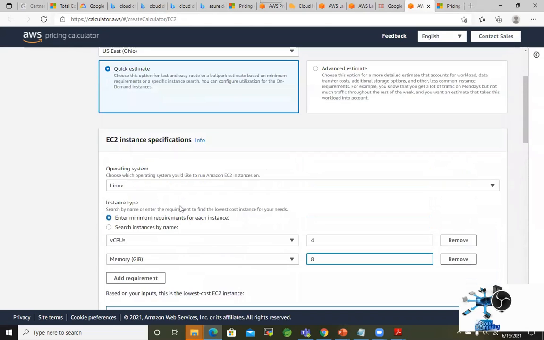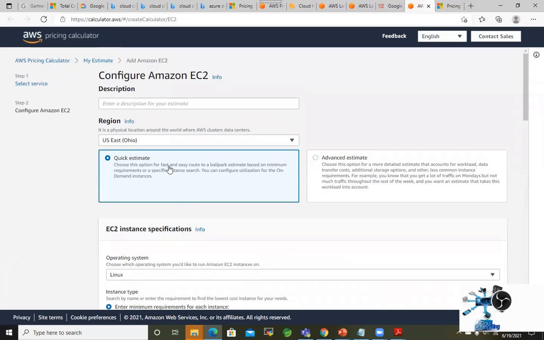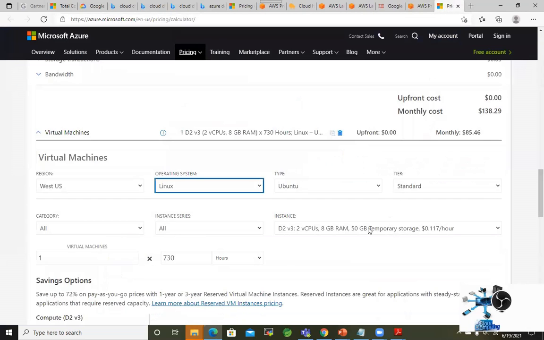Anyway, you can do further studies, right? Quick estimate, that's true. There is nothing much of a difference here, but it looks like this one has a higher cost, right? And 8 GB, 50 GB temporary.